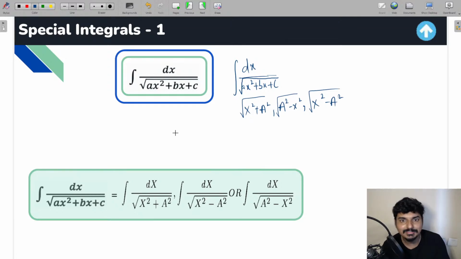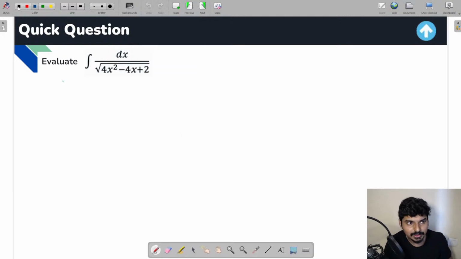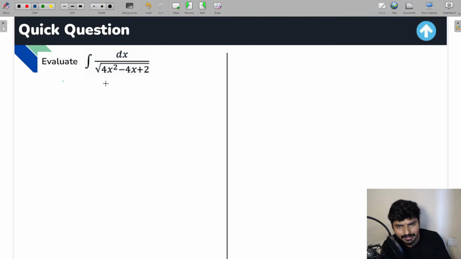So I hope this is clear for all the students, guys. So for example, let us see this question. You'll understand this question, everyone. In this question, we need to evaluate integration dx by under root of 4x square minus 4x plus 2. We need to find the result of this. So how do we do this question?